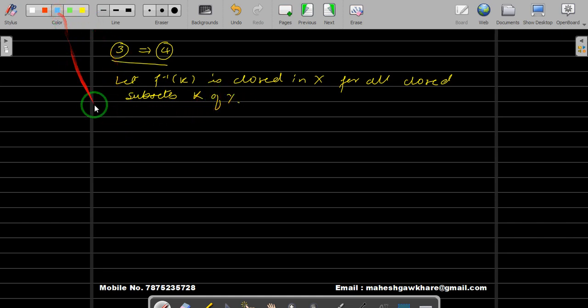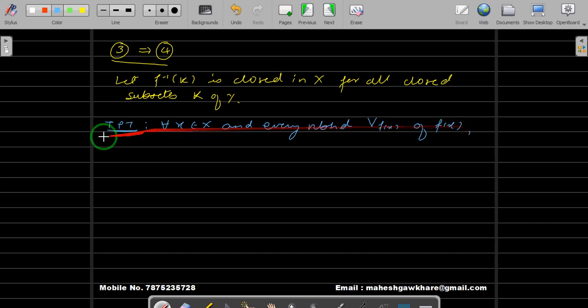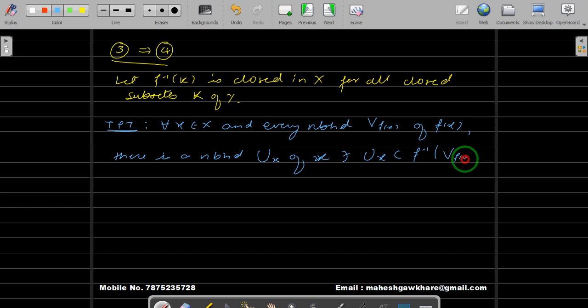Let us write what we have to prove, also for understanding: for all x belonging to X and every neighborhood V of f(x), there is a neighborhood, say U of x, such that U is contained inside the inverse image of the neighborhood V, that is f inverse of V. This is what we want to prove now.